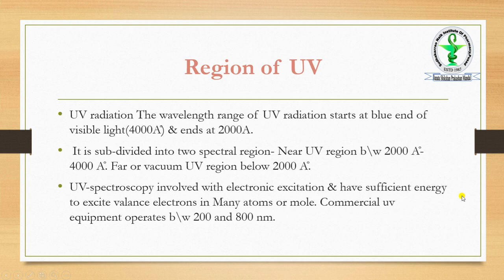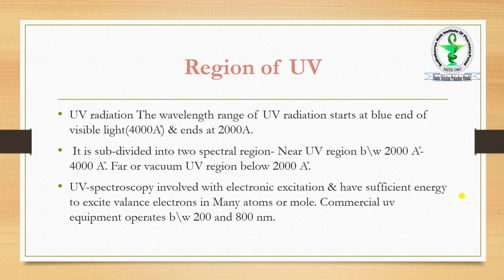So now there are the regions of UV. As we already know, the first region is gamma, then X-rays, then UV, then IR, then microwave, and finally the radio frequency regions that we already discussed. Out of which, gamma rays and X-rays are 0.001 to 0.01, 0.01 to 10, and from 10 to 800 nanometer is the UV region.